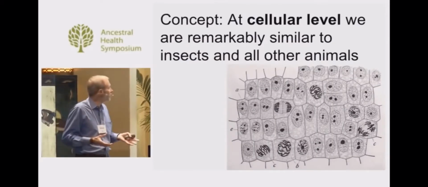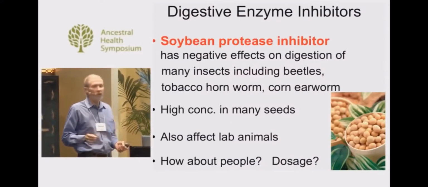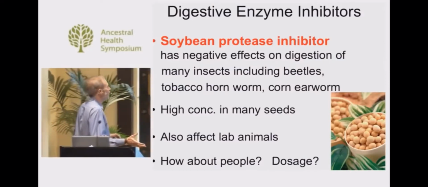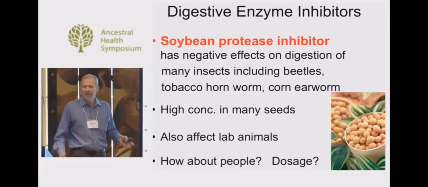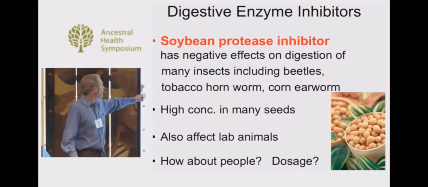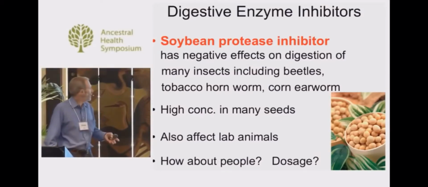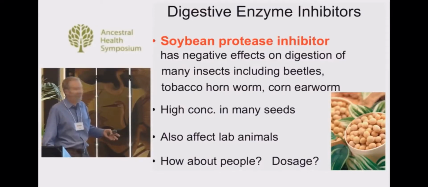We are remarkably similar to insects and all other animals. Let's look at one particular protease inhibitor, the one in soybeans, and we know that has an effect on the digestion of many insects. This has been studied in many, many insects, things like beetles, tobacco hornworm, corn earworm, many. And we see similar digestive enzyme inhibitors in many seeds.